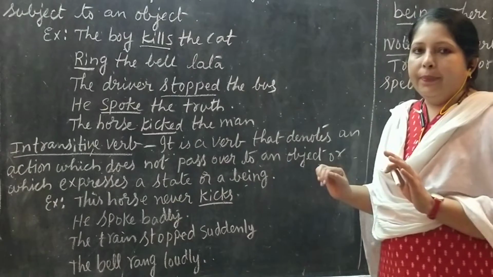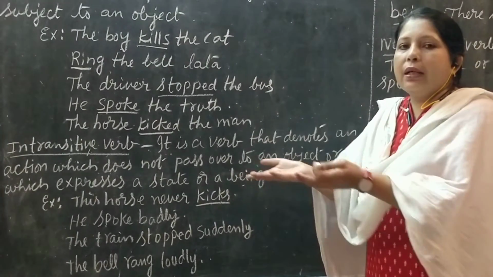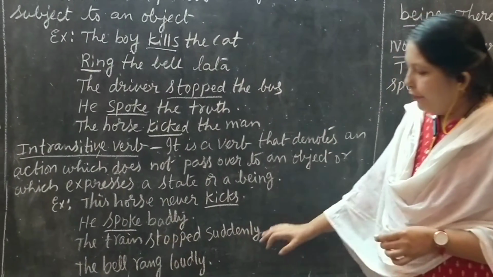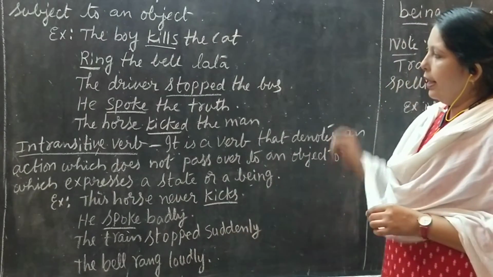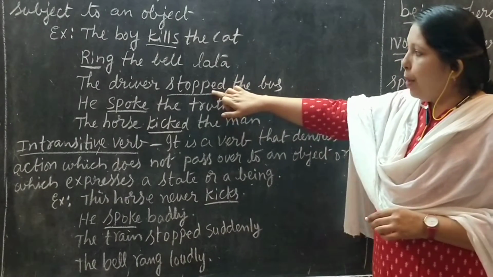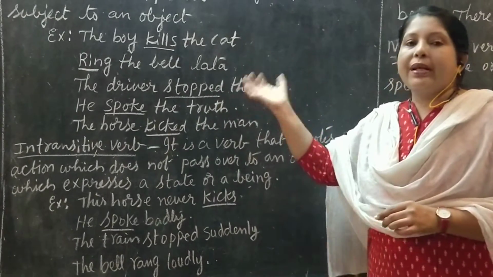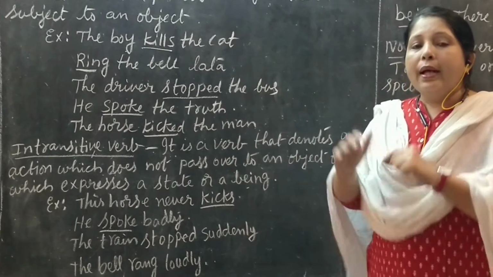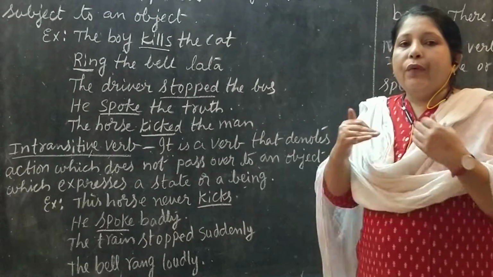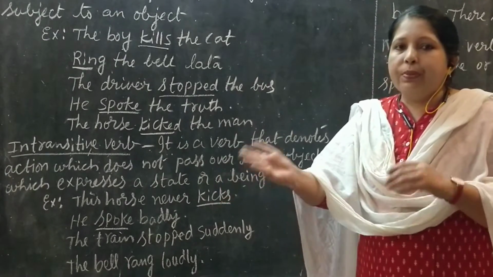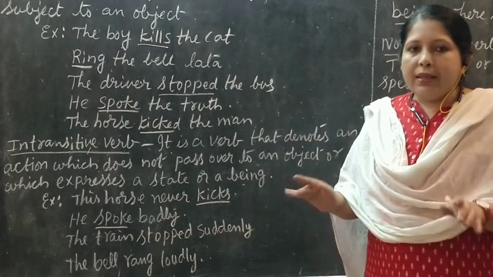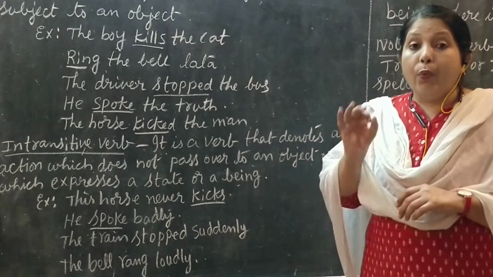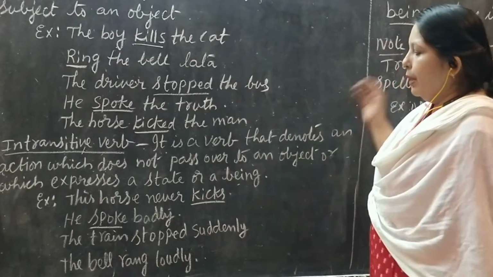He spoke badly. He is speaking badly, but his action is not going to anybody. So spoke is an intransitive verb. The train stopped suddenly. Here also we have taken an intransitive word, stopped. Same words can be used transitively and intransitively. The thing is you have to see the sentence thoroughly and understand whether the action of the subject is being passed over to the object or not. If it is not passed, it is intransitive. If the action has passed over to any object, that particular verb is called a transitive verb.